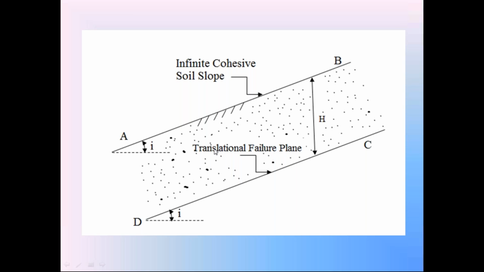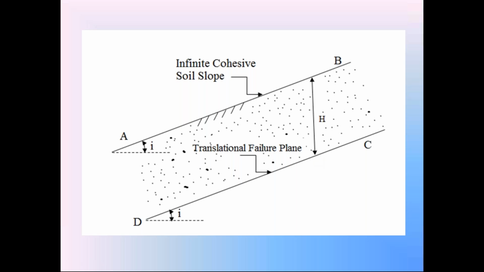So this CD is the translational failure surface. It is parallel to the side slope. The side slope is making an angle i with the horizontal. So the plane CD is also making the angle i with the horizontal. H is the vertical distance between the side slope AB and the failure surface CD.